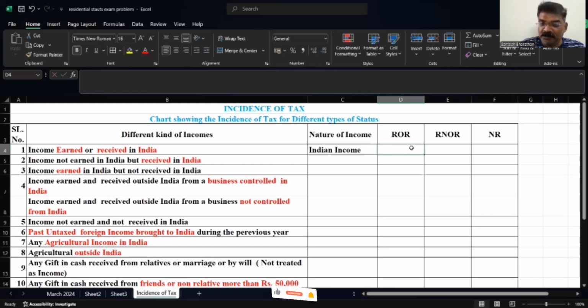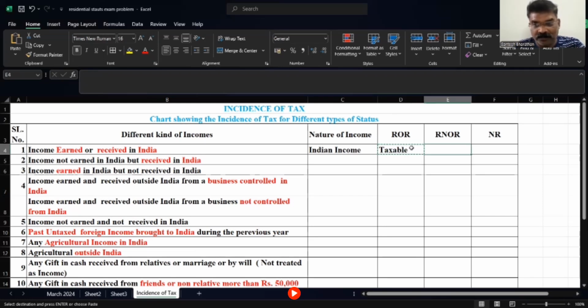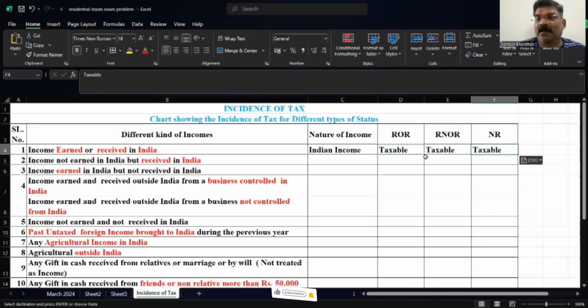What will happen if an individual is a resident and ordinarily resident? It is taxable. If he is a resident but not ordinarily resident, it is taxable. If he is a non-resident also, it is taxable. So in all the three cases, it is taxable. Okay. Next, we'll go first point you have understood.